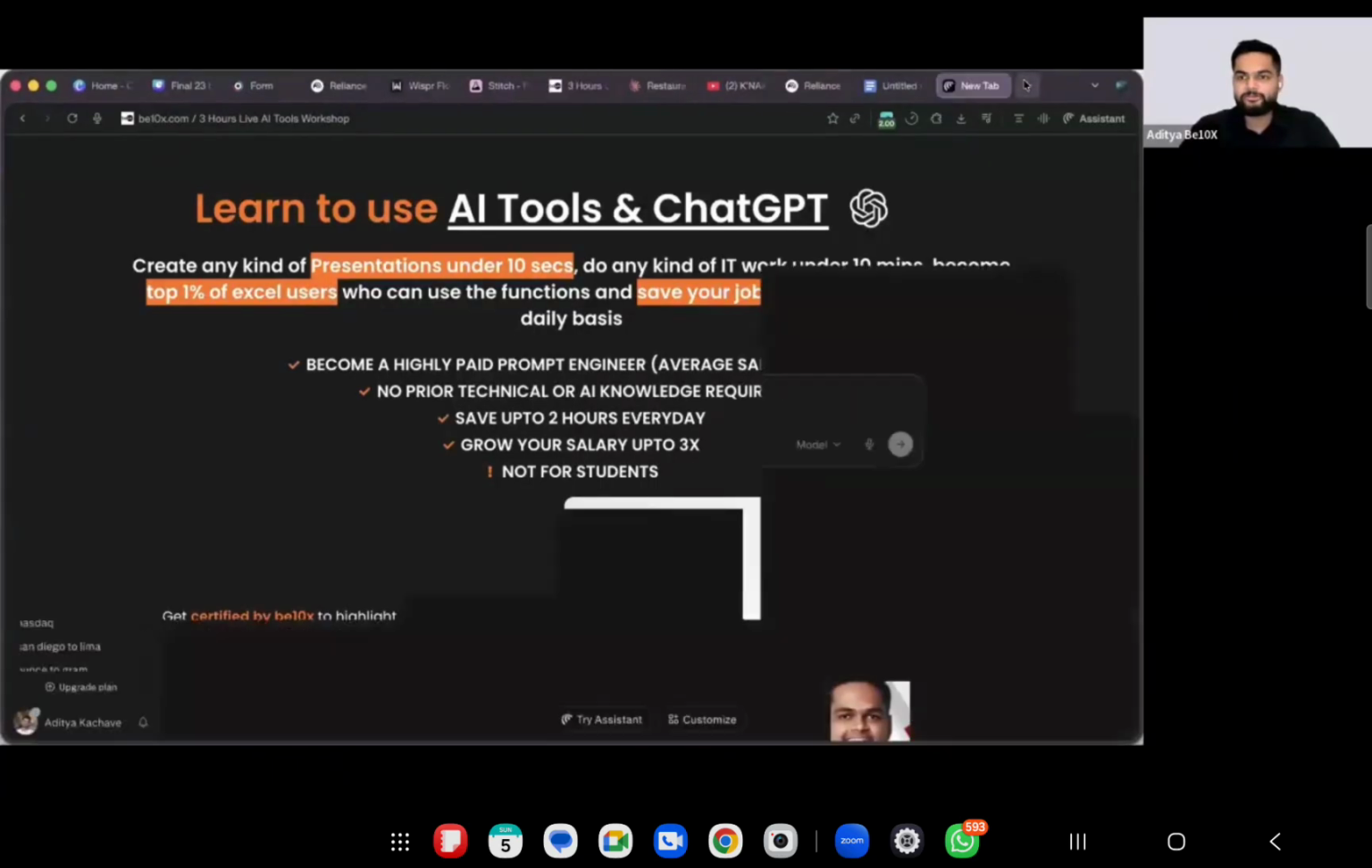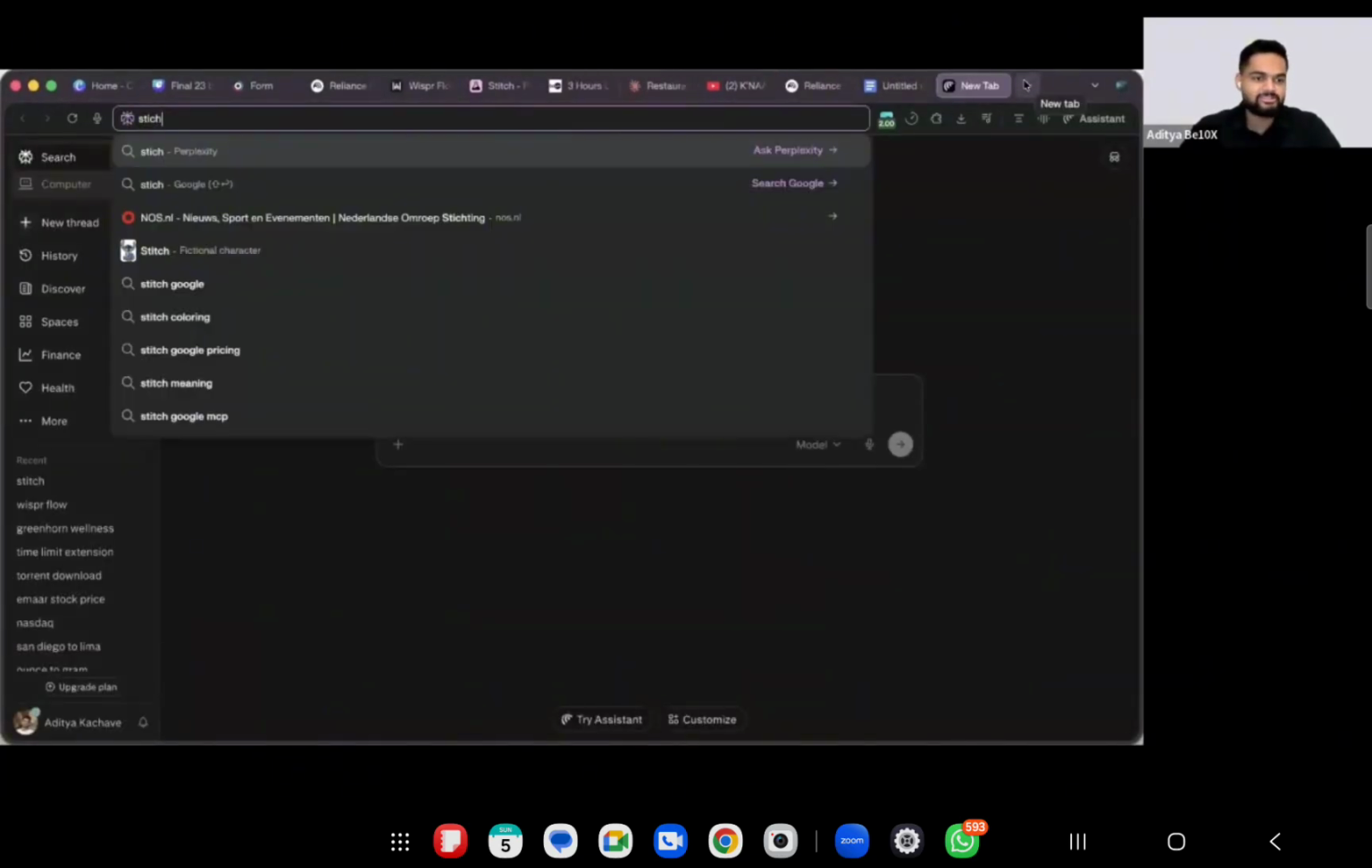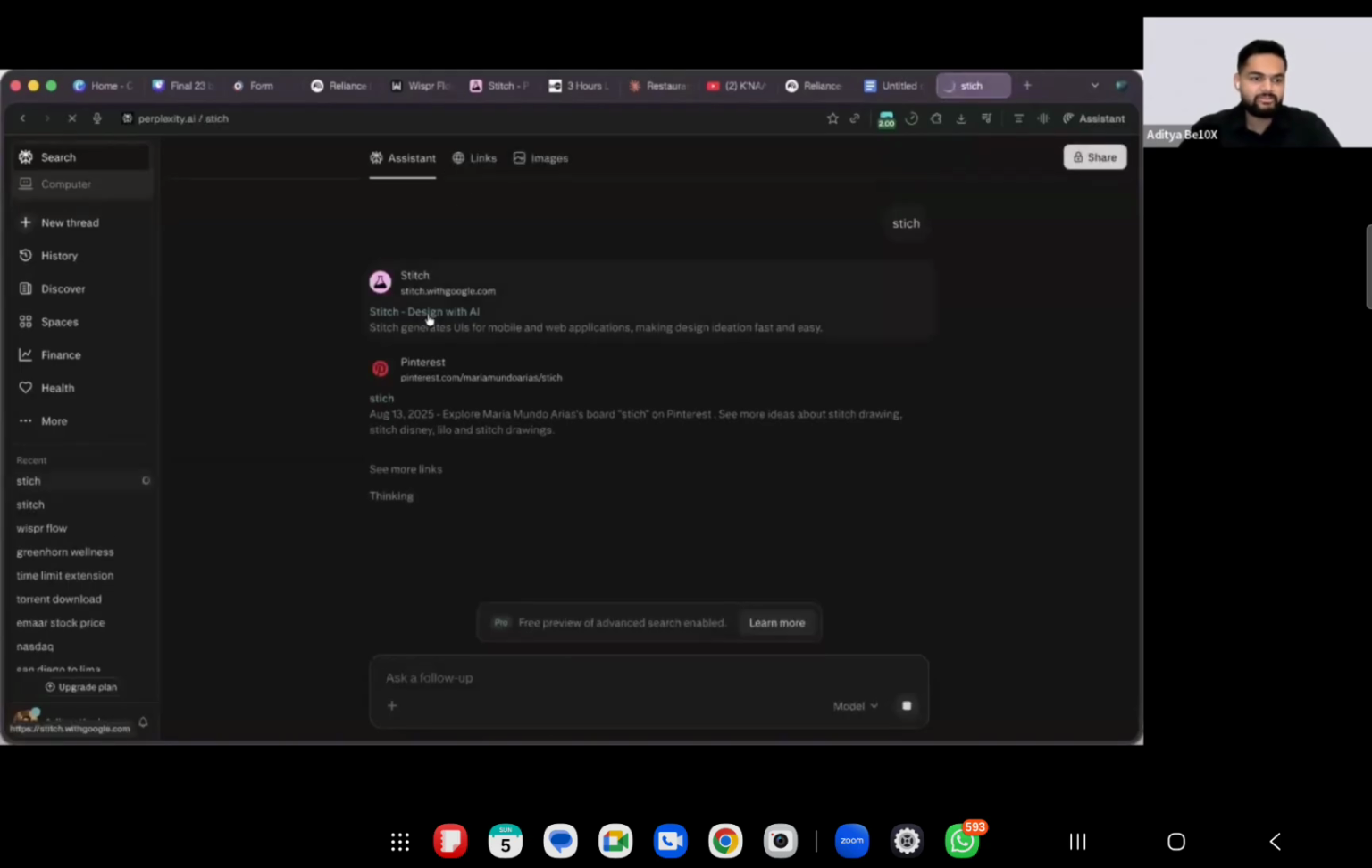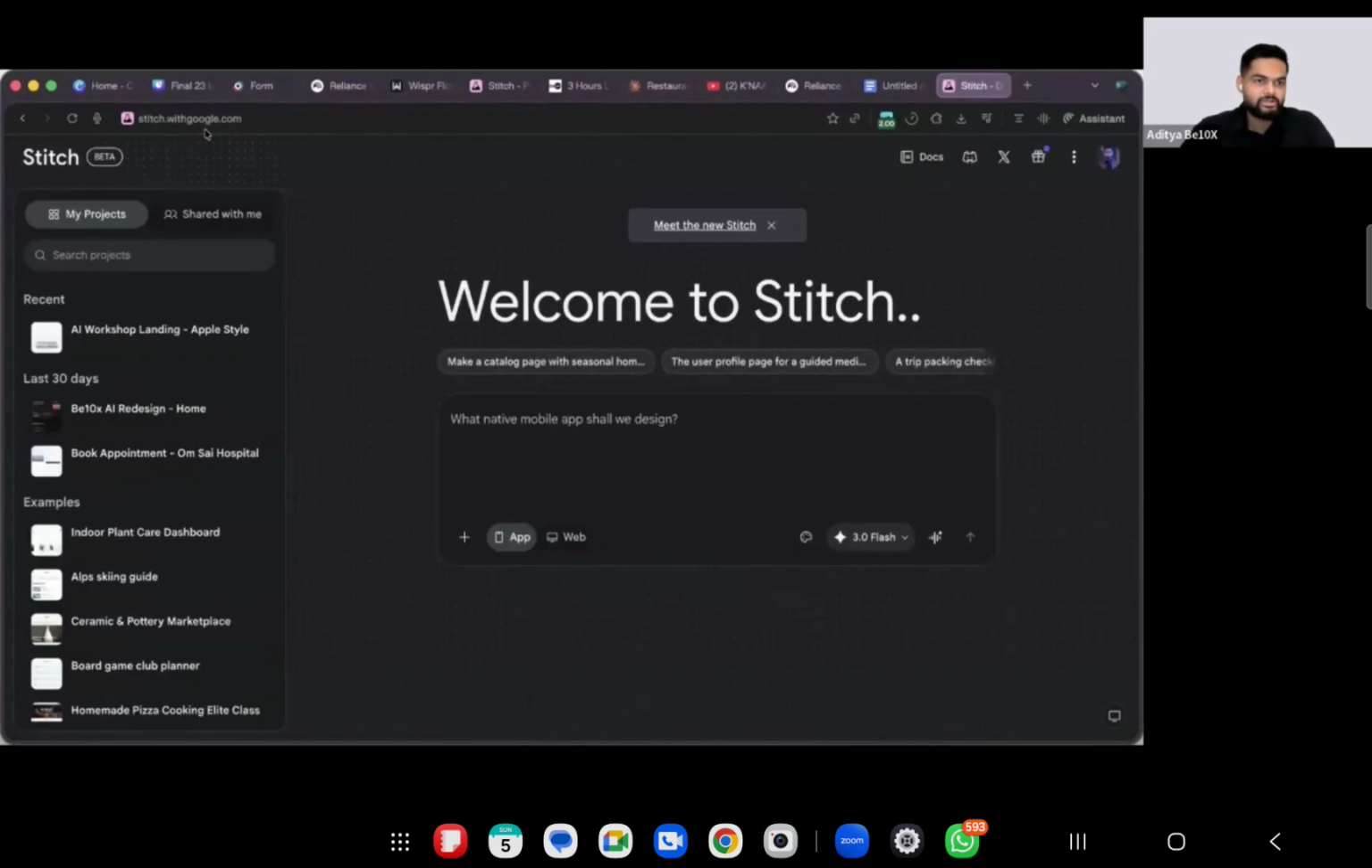So for becoming a UI developer in just 10 minutes, just go to this website. It's called Stitch, right? Just search Stitch, and here you'll be seeing the first website, which is Stitch with Google, right? So here, what are you going to do? You'll be seeing a window like this. Is Stitch absolutely free? Yes, it is absolutely free. 0 rupees. You can use Stitch for absolutely free.